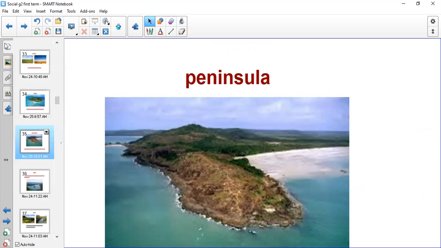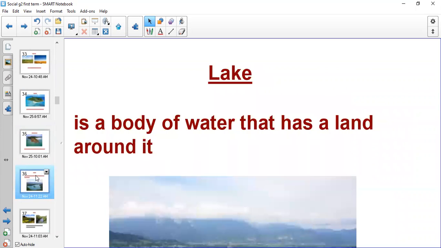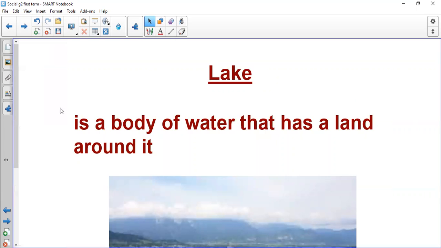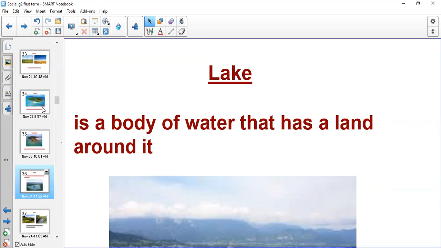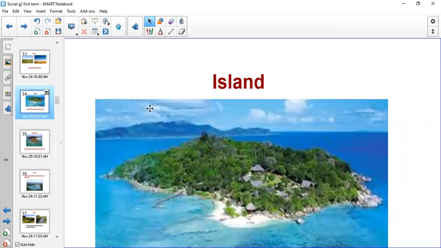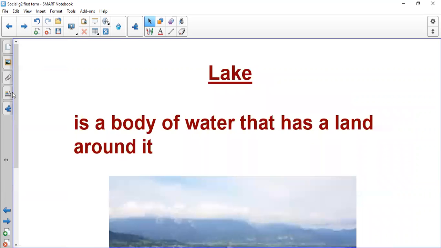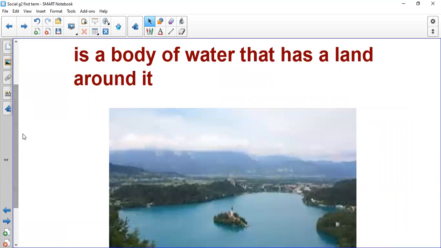There's one more thing about land and water, which is lake. Also, we took lake in grade 1. We said, what did we say about the island? We said that the island is land with water around it. But what will we say about lake? Lake is water with land around it.